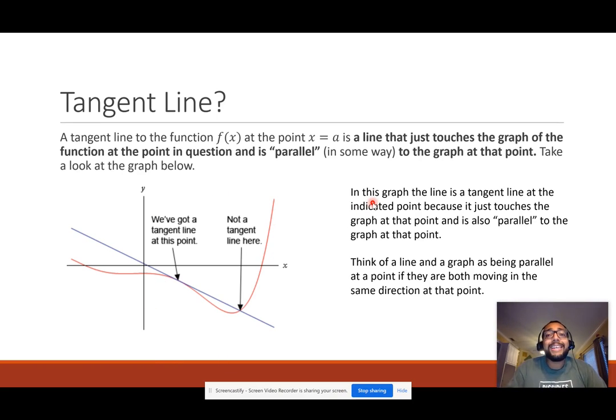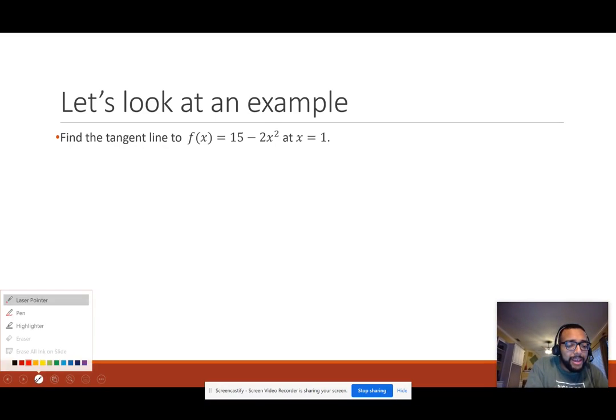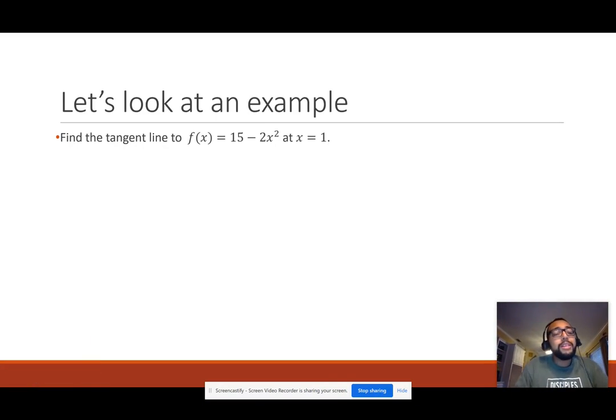And the cool thing is, it's a line, so it has our linear equation, y equals mx plus b, shout out algebra 1. So let's look at this example. Find a tangent line to f of x equals 15 minus 2x squared at x equals 1. I'm going to try to write on here, but it may not let me sometimes. So let's find this tangent line.